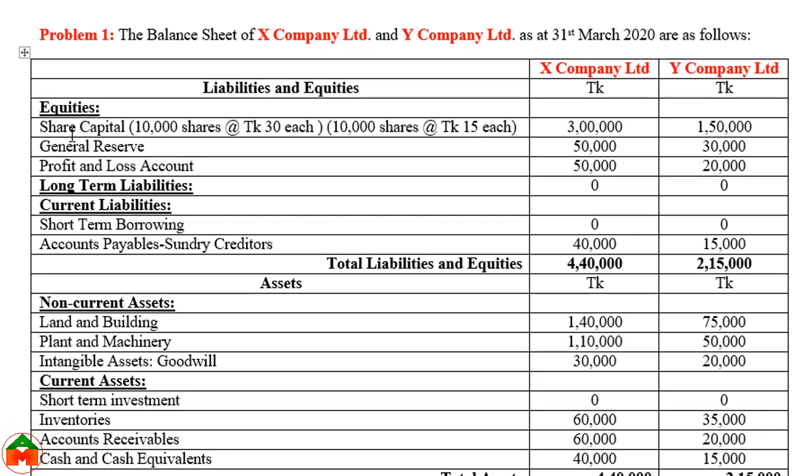We can see share capital of 10,000 shares, 30 per share. The total amount is 3 lakh. And for Y company, 10,000 shares, 15 each. The equity capital of Y company is 1,50,000. And we can see general reserve, which is another issue.